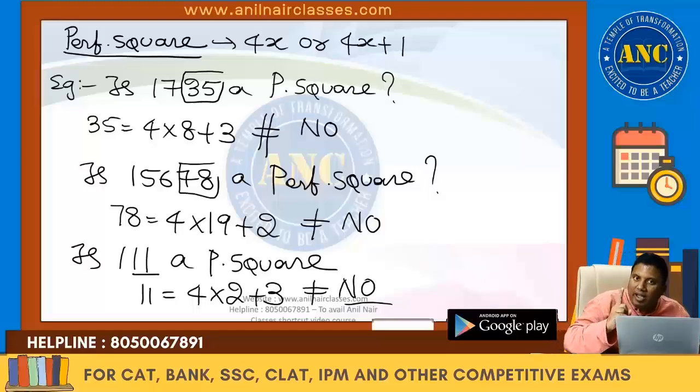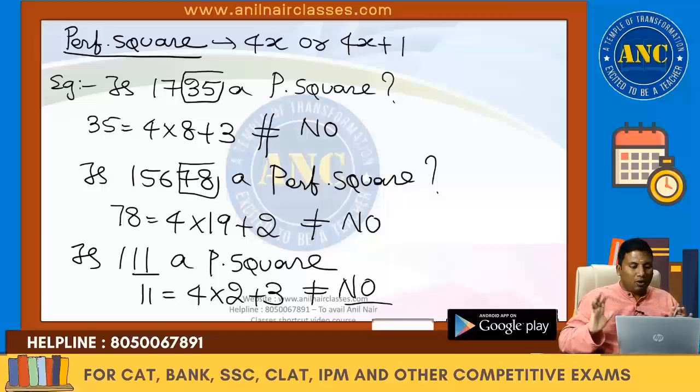This is one way to check whether a number is a perfect square or not. First, we have seen the definition of a perfect square. Based on the definition, we found out the nature of a perfect square. Are you all with me? I hope it is clear, right? Clear? Now, a question will come.